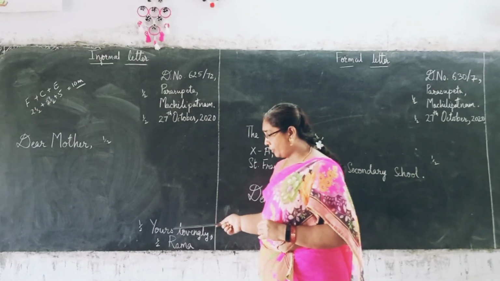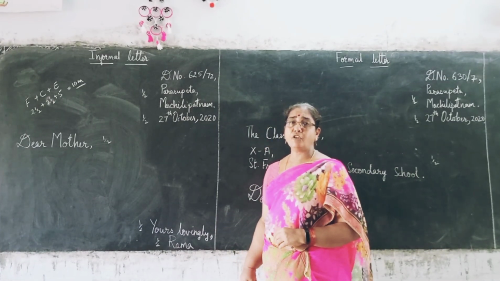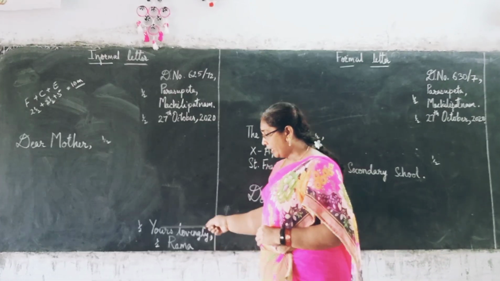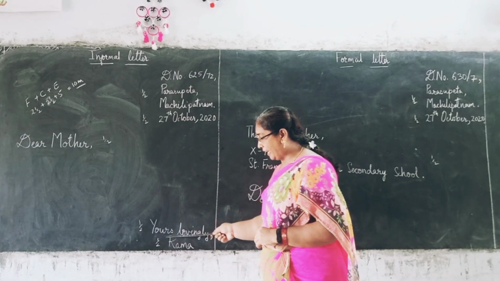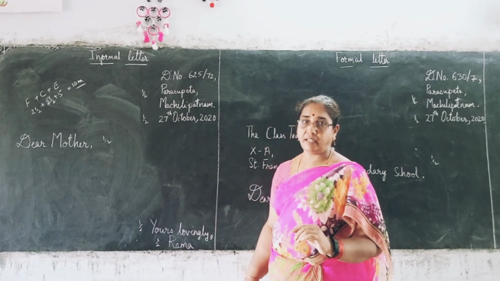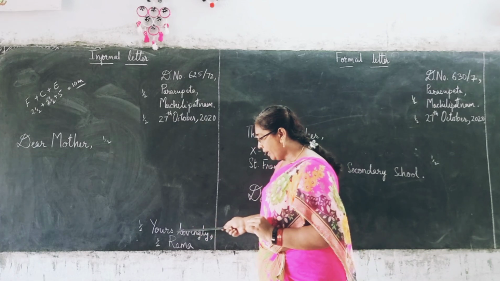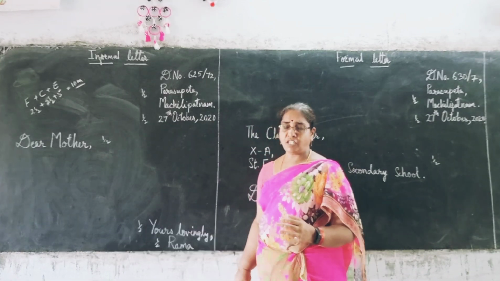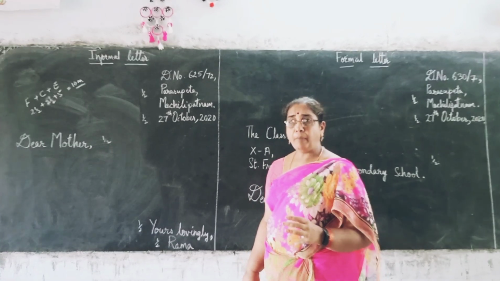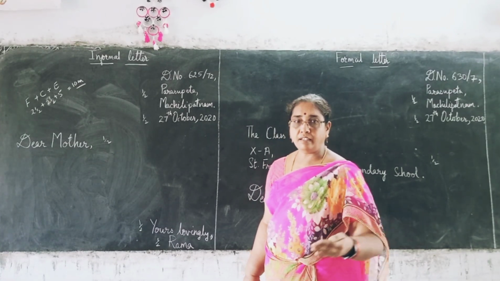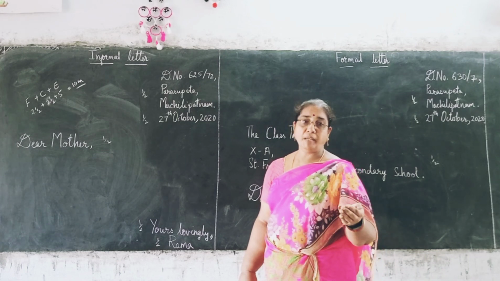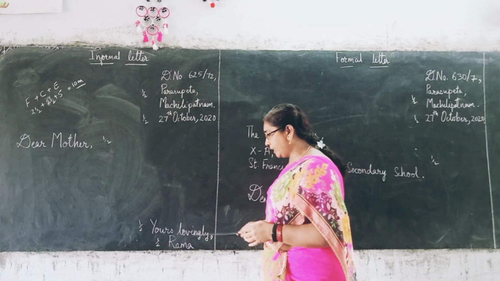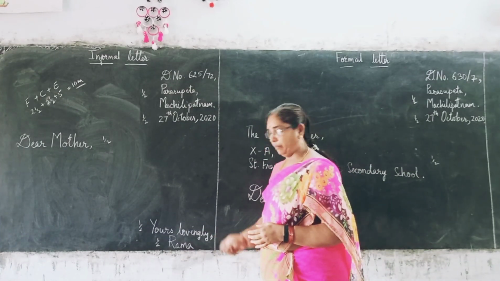Yours, you should generally, all of you have the habit of putting an apostrophe here. Don't put an apostrophe there. Here, Y should stand on the line. Let your Y not sit on the line. Let it stand on the line, and L should be small letter, lovingly, comma. You can write yours affectionately also. But affectionately spelling is a little longer, and I believe that you may make mistakes in that. So I have picked up a simpler one, yours lovingly, comma, and your name, just your name.